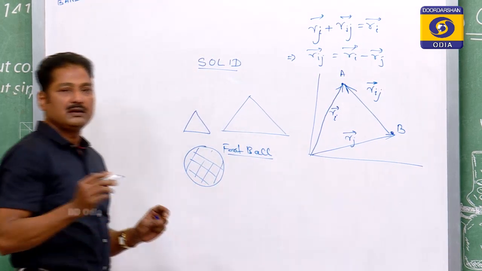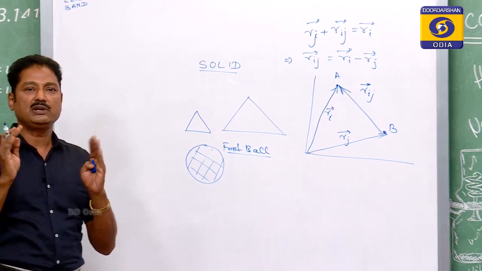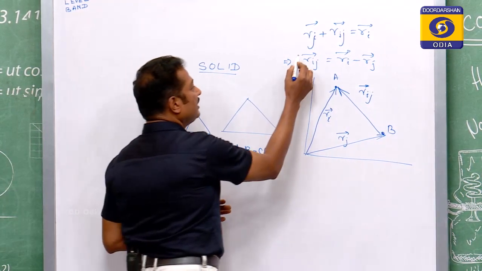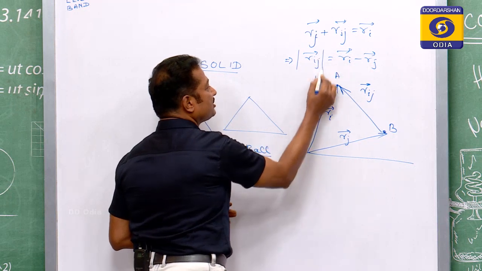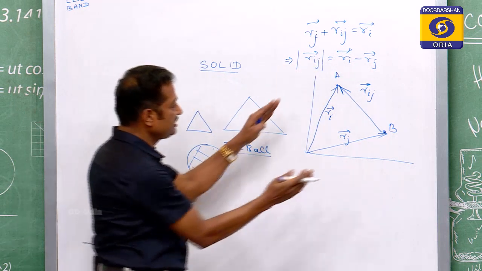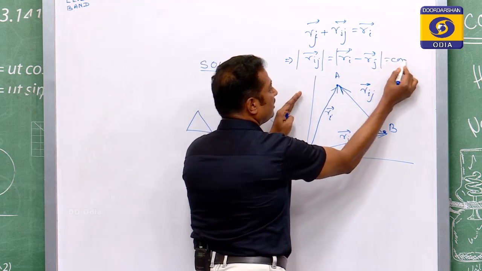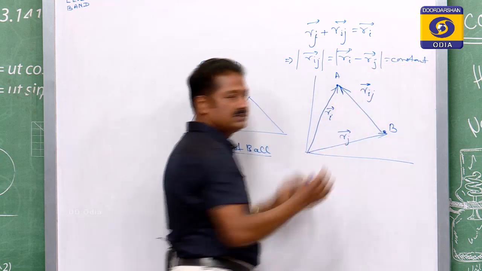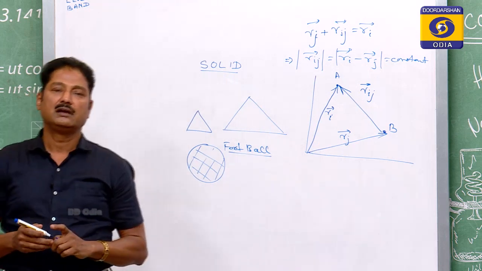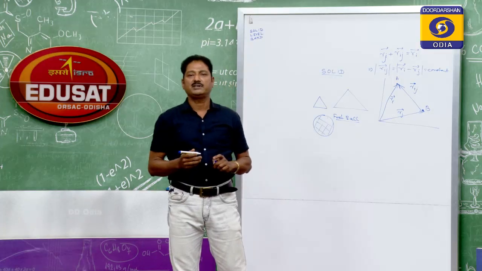So, if I take the distance between A and B in a solid, that means the modulus of R i j, this distance is constant. This is the mathematical interpretation of a solid.